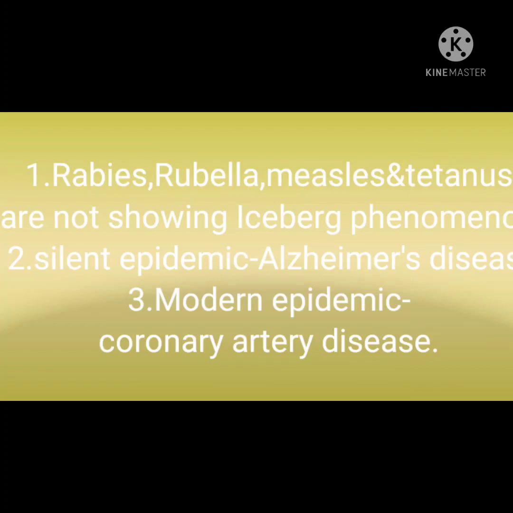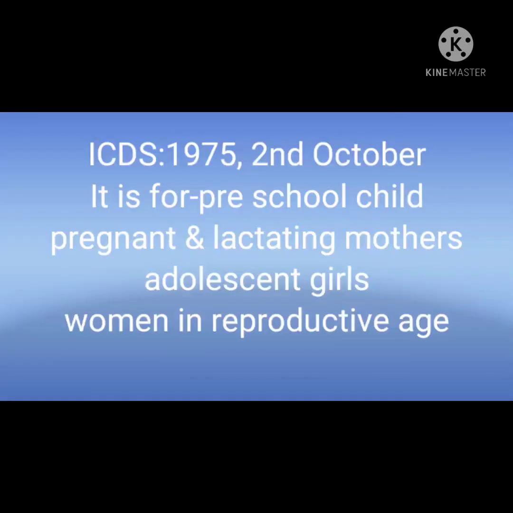The iceberg phenomenon is the most important part. Rabies, rubella, measles, and tetanus do not show the iceberg phenomenon. Silent epidemic is known as Alzheimer's disease, and modern epidemic is known as coronary artery disease.